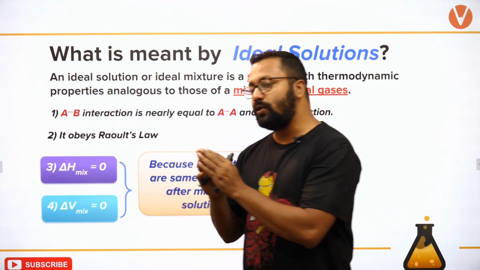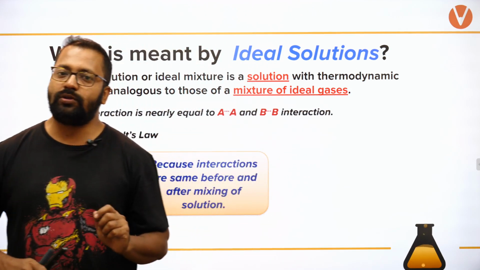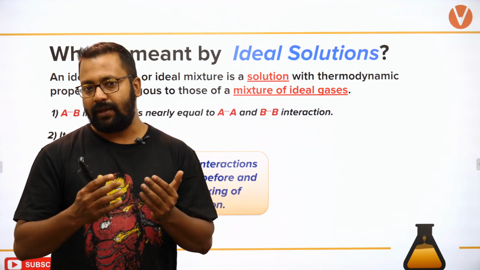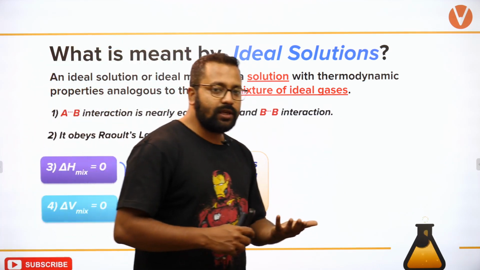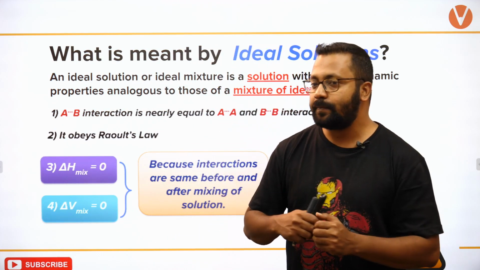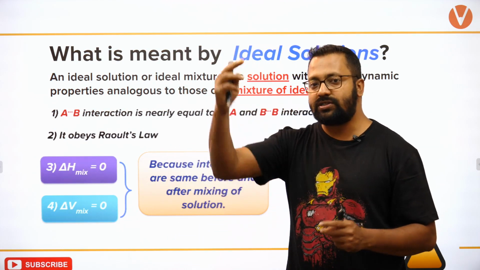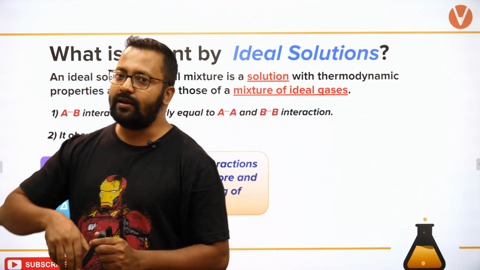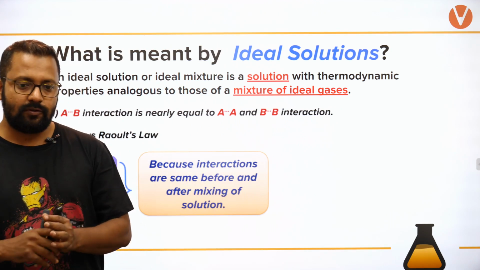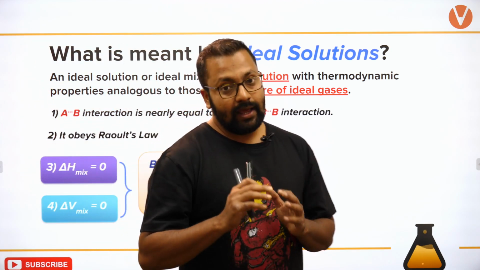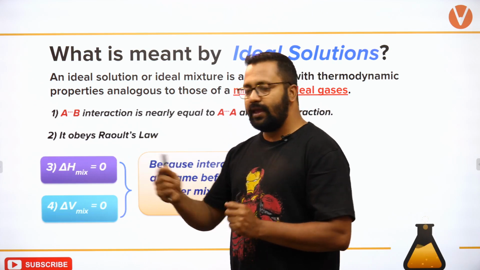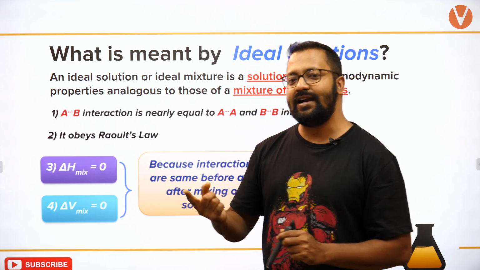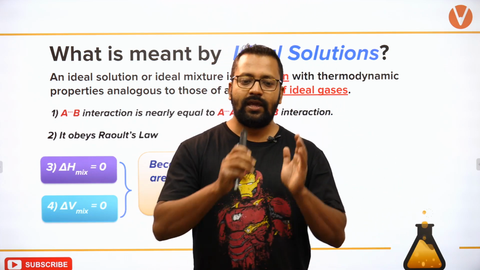Delta H mixing 0 इसलिए होता है क्योंकि delta H जो होता है that comes out as heat. Delta H को क्या बोलते हैं? Enthalpy. मतलब heat बाहर release हो सकती है और heat can be taken in. Heat will be released outside if more attraction takes place. Heat will be taken in if repulsion takes place. Okay, so enthalpy change will be positive or negative depending on whether there is attraction or whether there is repulsion.